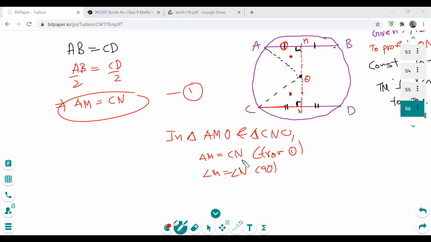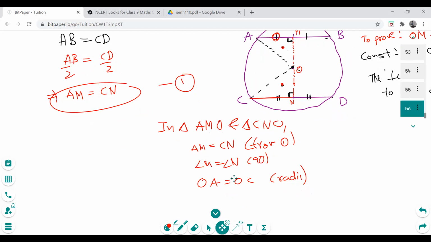Yes, two things I have. I need one more thing. What one more thing is missing here? Okay, sir, radius. Very good, AO equals OC. Very good comment. So OA is equal to OC. We did the construction for it. That's the radii, right? Both are the same. So now tell me which rule is applying here? Which congruency rule? SAS. No.